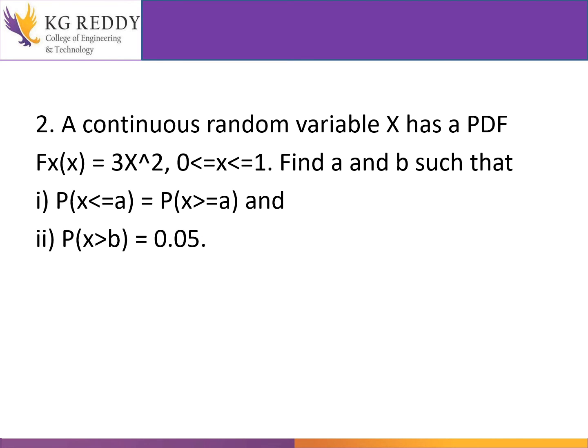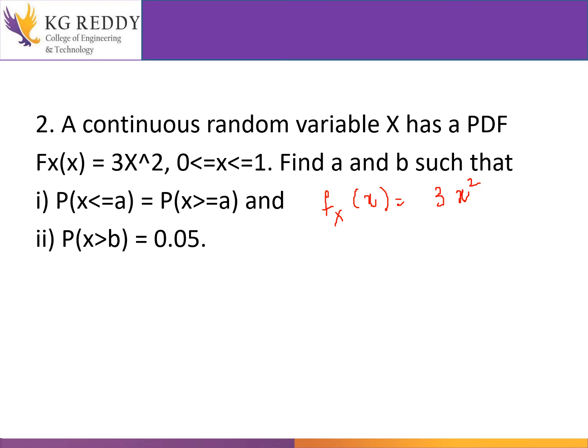Here a continuous random variable x has a probability density function. They have given the density function: fx of x is equal to 3x square. And one more thing, the interval is also given, that is, the function exists between 0 to 1.